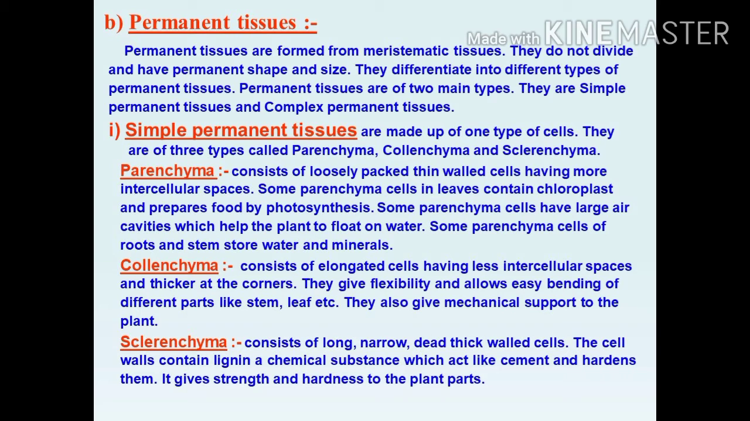Simple permanent tissues are formed from the meristematic tissues, but they are made up of only one type of cells. Only one type of cells combined together to form a simple permanent tissue.